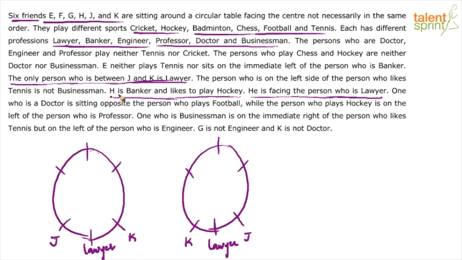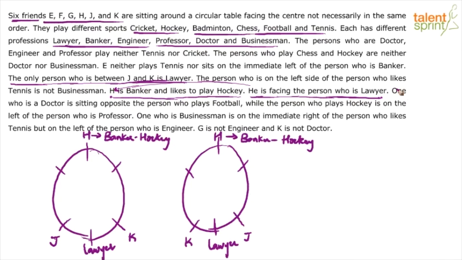Then H is a banker and likes to play hockey. Not useful immediately, but read the next statement. He is facing the person who is lawyer. He is who here? H. He's talking about H. H is facing the person who is lawyer. So where would H come? H would come here, because H is facing the person who is lawyer. And we know that H is a banker and likes to play hockey. Just make a note of this: banker and likes to play hockey. So we use all these statements: the only person between J and K is lawyer, and H is a banker and likes to play hockey. He is facing the person who is lawyer.